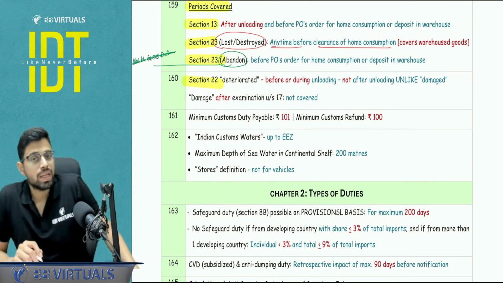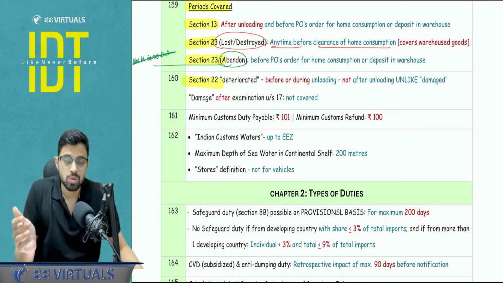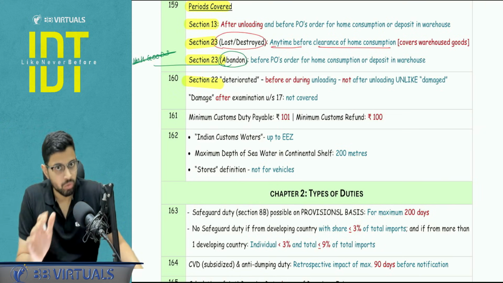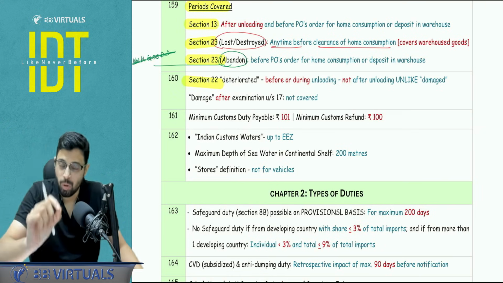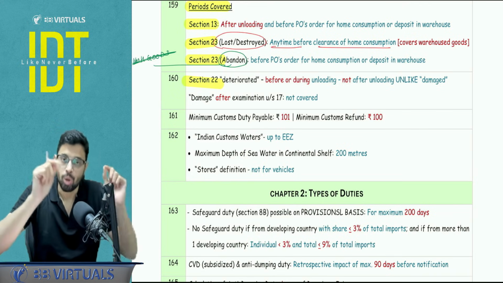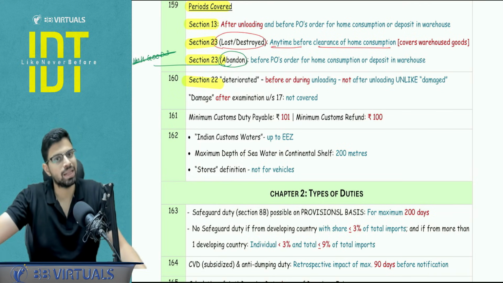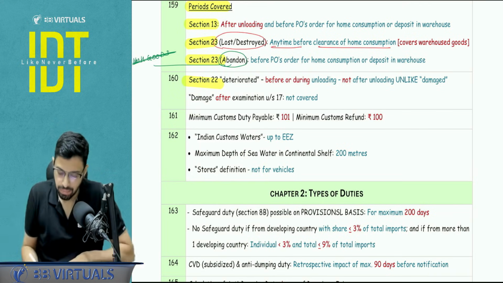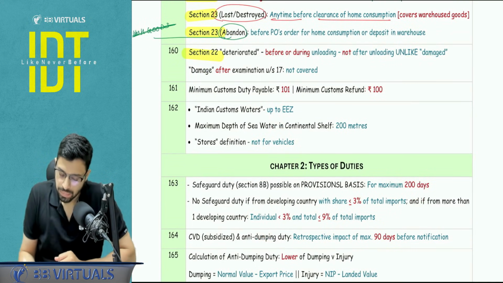But sir, then can we conclude that the warehouse goods cannot be abandoned? No, we cannot conclude that because this power of abandonment is given not under 23 but section number 68, that is the warehousing chapter. Is it clear? Next.